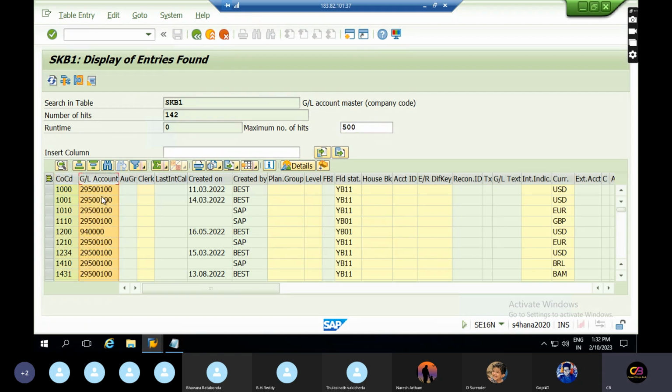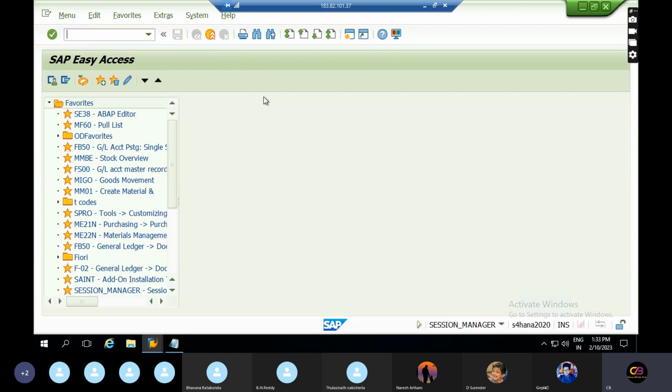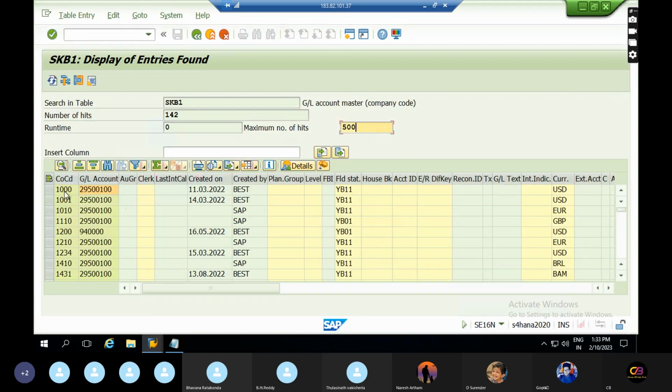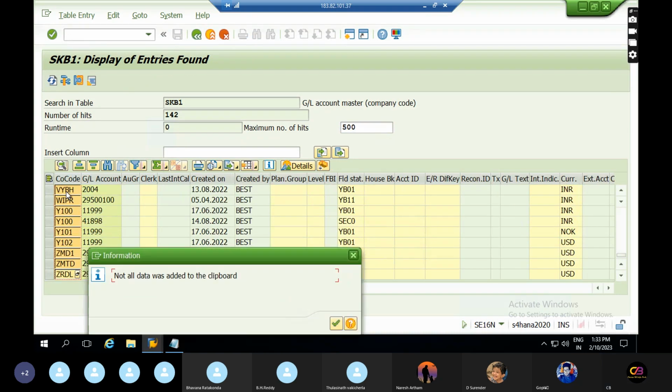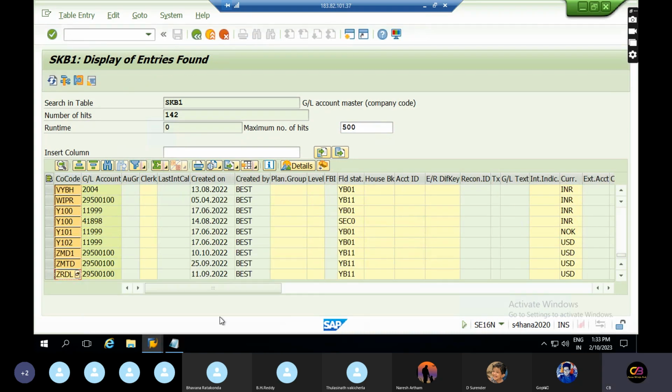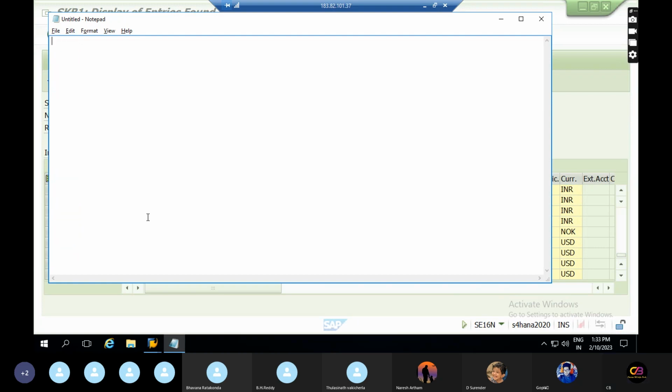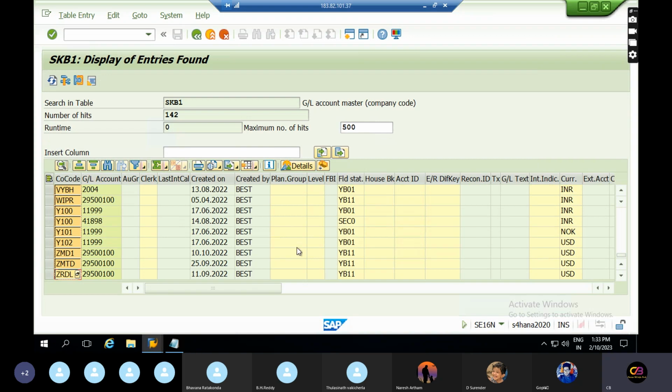Okay, now I will capture these details. BL3. All company codes we can select.